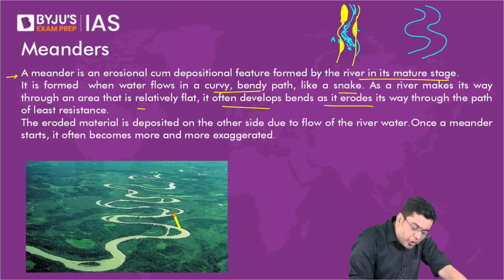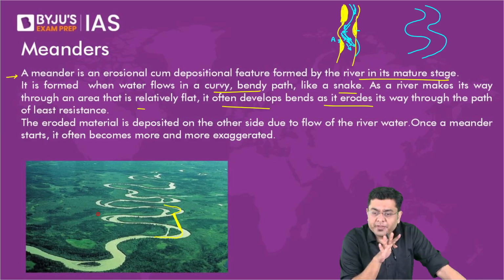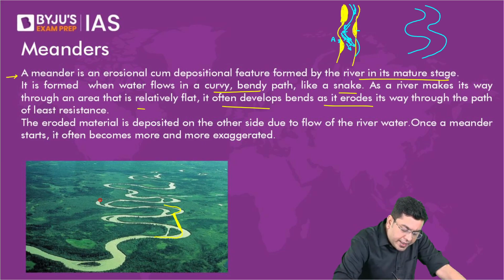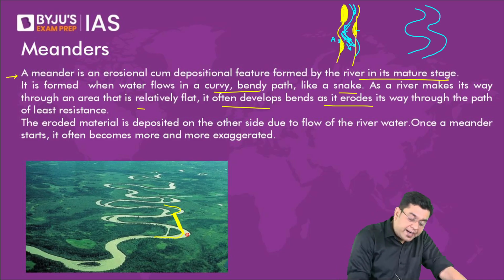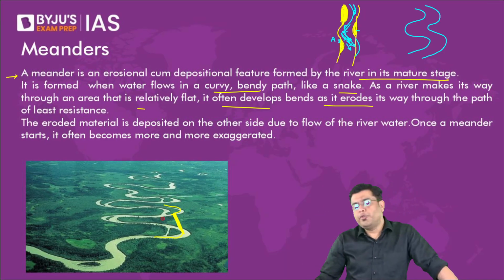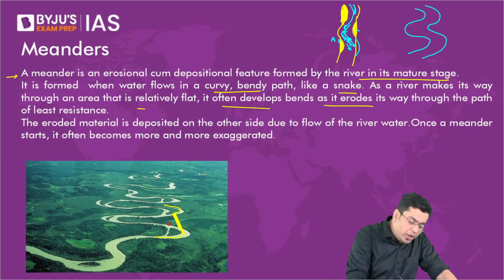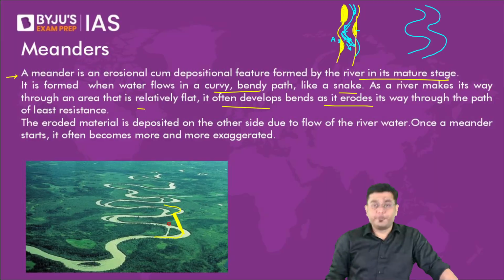Now, as the river water joins here, it will follow the shorter route. Why will it follow the shorter route? Isn't it? I hope it is making sense. Sometimes this river erodes in this region and approaches here. It joins here. So basically the longer circuitous route that you have doesn't get the supply of water anymore because the river develops a shorter path. So that longer path gets cut off.